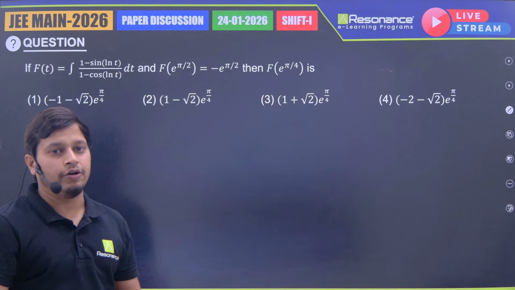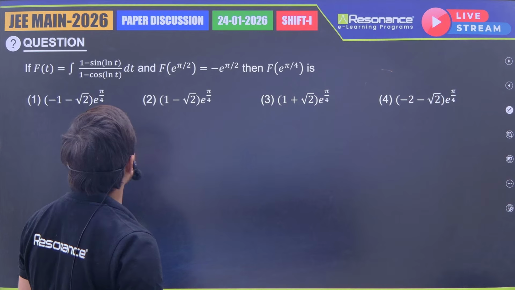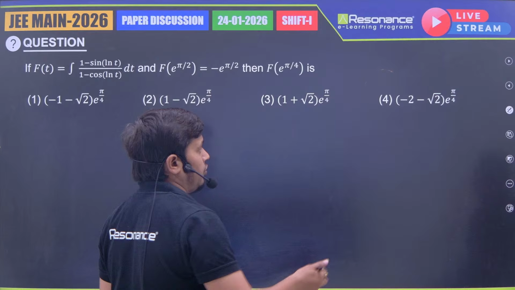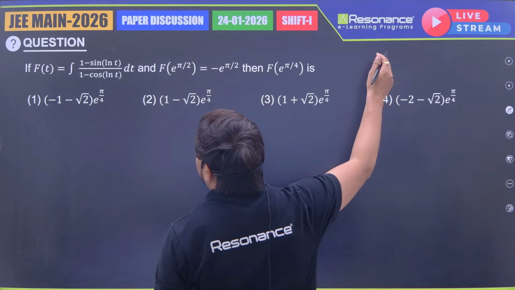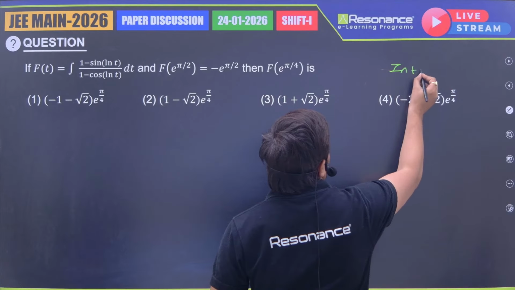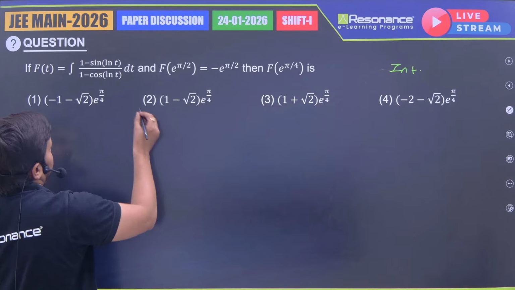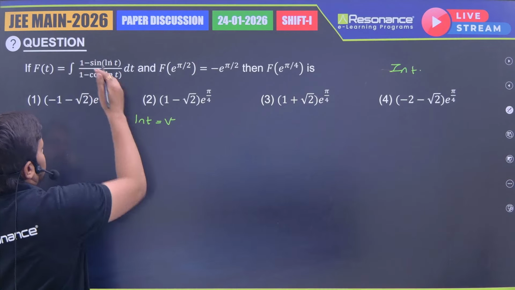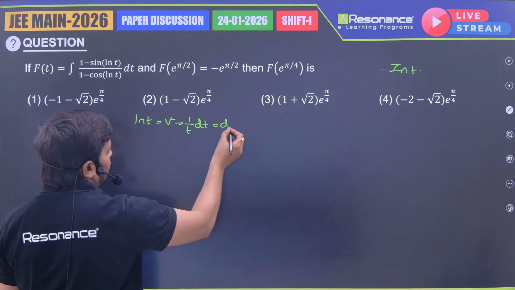Okay. Now the next question is from integration. By the way, obviously, when you start the integration of this function, the first thing that comes to mind is ln t, so you do something. We use the substitution ln t as v, or x or y, any other variable. Okay, so our chapter is integration, and this one is also easy only. Now I'm assuming first this ln t as v. Okay. Now I'm just using substitution. So if we differentiate, what are we getting? 1/t dt is equal to dv.